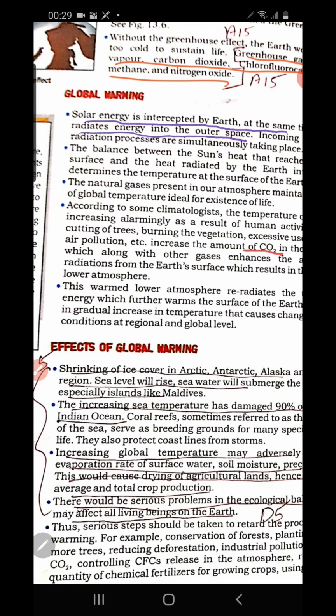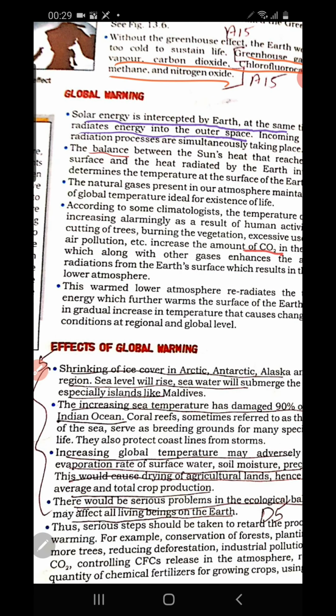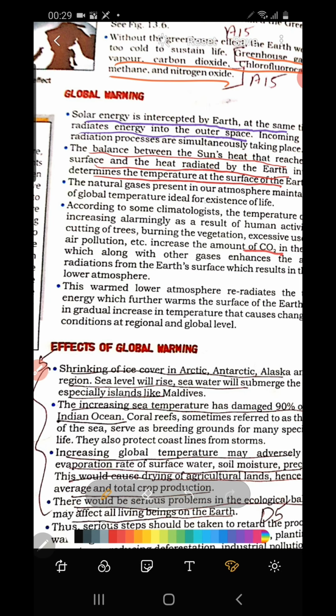Okay, so we have to underline here: the balance between the sun's heat that reaches the surface and the heat radiated by the earth determines the temperature at the surface of the earth. So what happens? The heat energy radiated back to space is less in quantity.